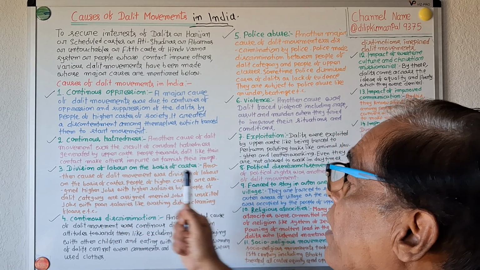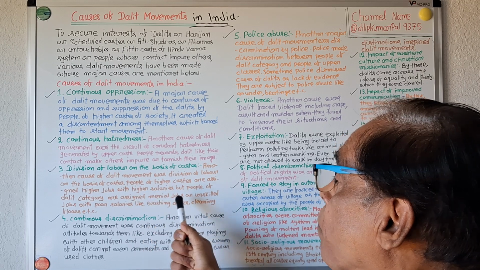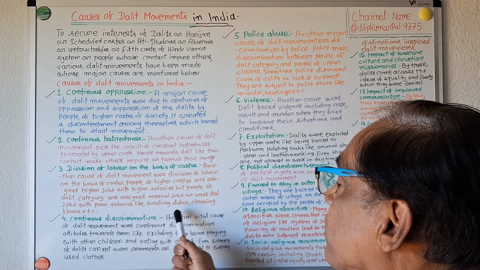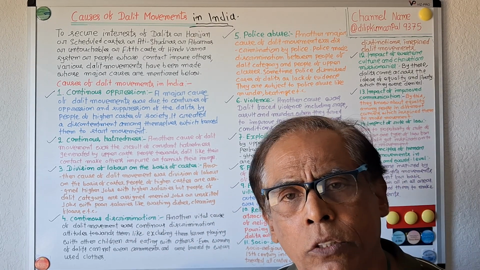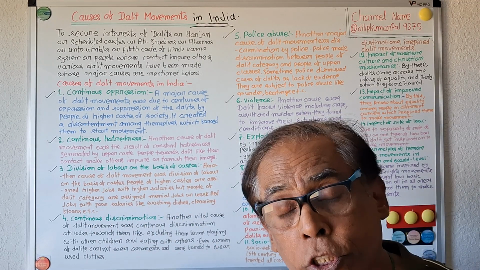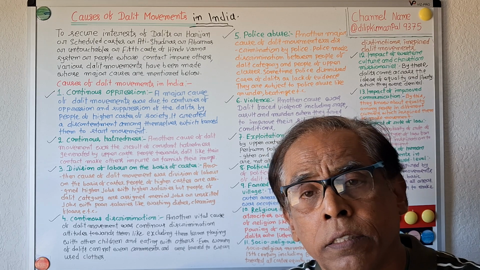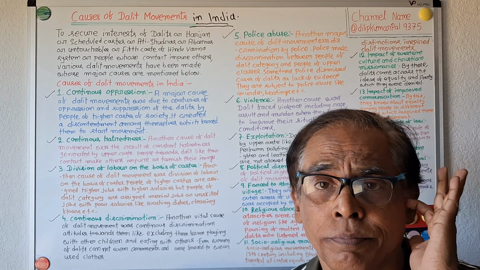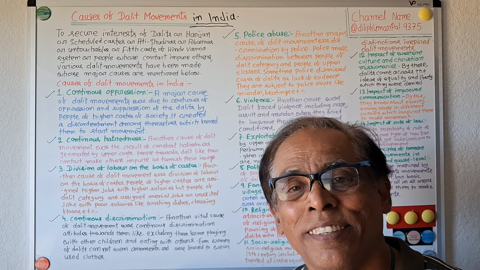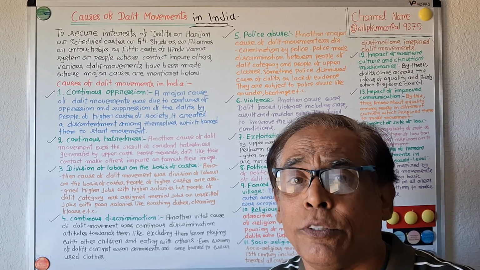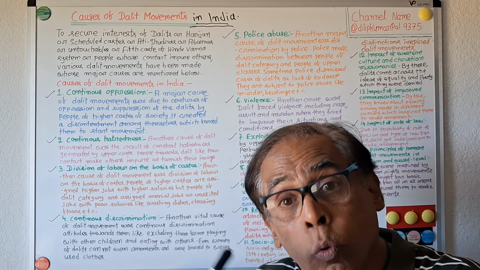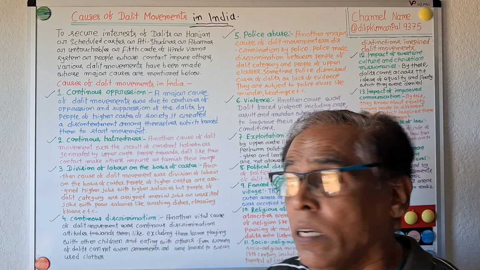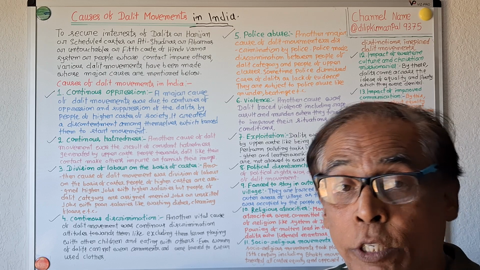People of higher castes are assigned higher jobs with higher salaries, but people of Dalit classes are assigned menial or unskilled jobs with very poor salaries, like washing dishes and cleaning floors. It was another cause of Dalit movement in India.